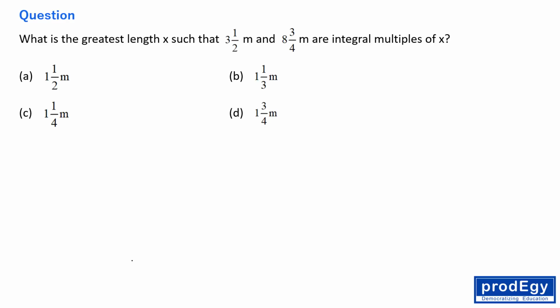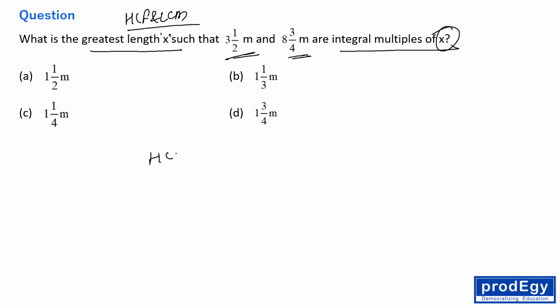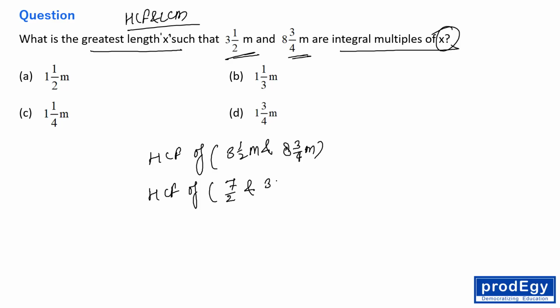Okay, this question comes under the category of LCM and SCF. Right, what is the greatest length x such that 3 1/2 meters and 8 3/4 meters are integral multiples of x? So we need to find the SCF of 3 1/2 meters and 8 3/4 meters, right? So we need to find the SCF of 7/2 and 35/4.